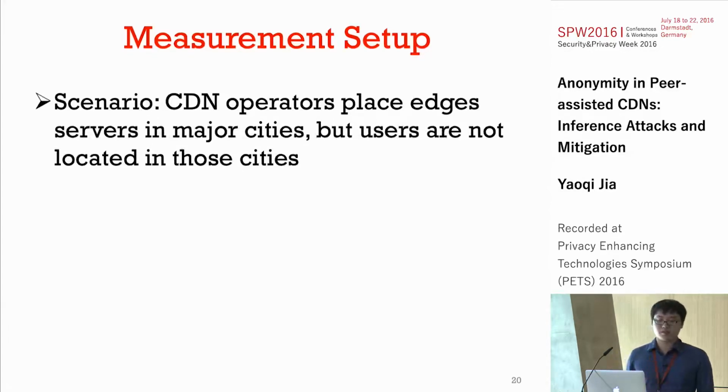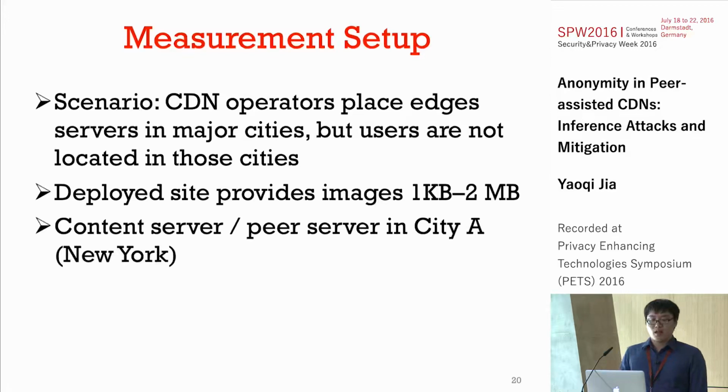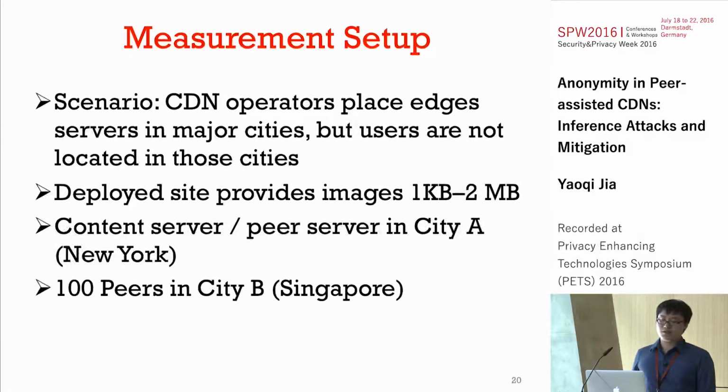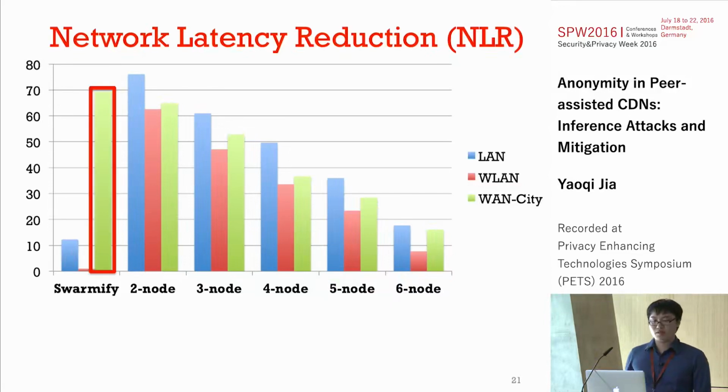We deploy a site providing images of different sizes and place the content server and peer server in one city, and 100 peers in another city. For the first experiment, we measure the network latency reduction. The baseline is the time that a user directly fetches resources from the content server. We also measure the performance of Swarmify and our system in different settings.